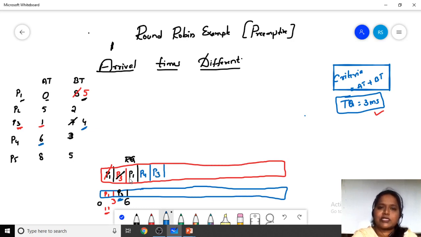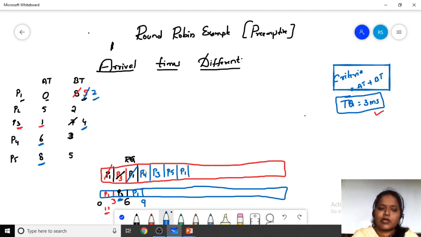And next, which process is there? P1 process is there in the queue, so we have to give a chance to the P1 process. P1 process executes for how many milliseconds of time? 3 milliseconds of time, and it is left with 2 milliseconds. At 9 milliseconds, we have to check whether any process is there in the queue. As P5 process came at 9 milliseconds, we have to admit that P5 process, and P1 process has been left with 2 milliseconds. Again we have to enter the P1 process in the ready queue.